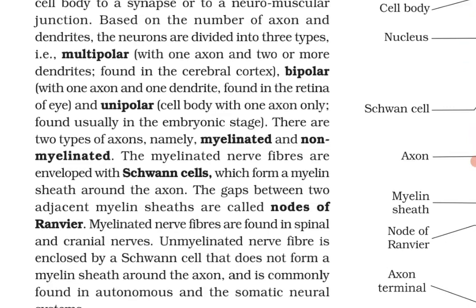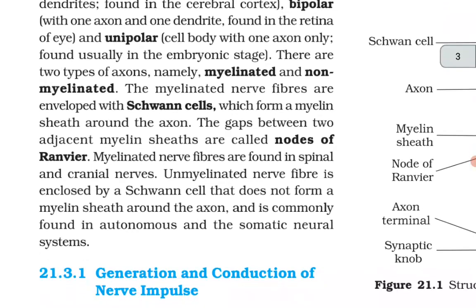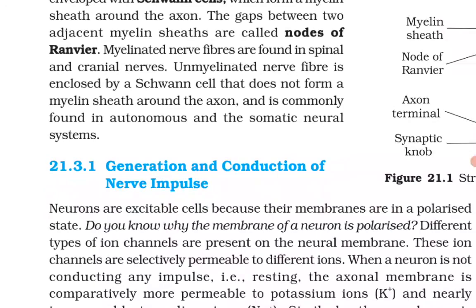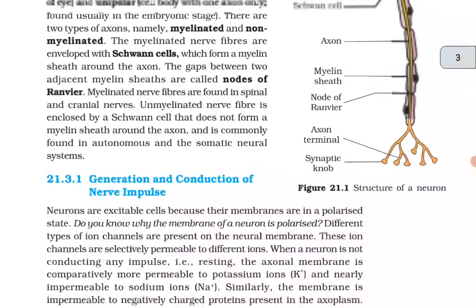There are two types of axons, namely myelinated and non-myelinated. The myelinated nerve fibers are enveloped with the Schwann cells, which form a myelin sheath around the axon. The gaps between two adjacent myelin sheaths are called nodes of Ranvier. Myelinated nerve fibers are found in spinal and cranial nerves. Unmyelinated nerve fiber is enclosed by a Schwann cell that does not form a myelin sheath around the axon and is commonly found in autonomic and somatic neural systems.